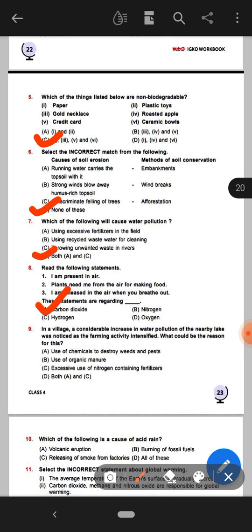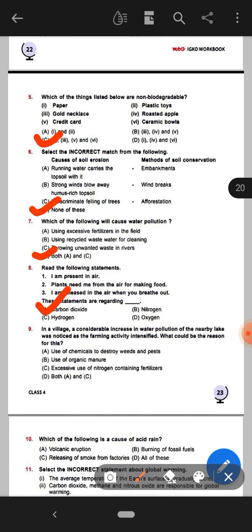Next question, in a village, a considerable increase in water pollution of the nearby lake was noticed as the farming activity intensified. What could be the reason for this?